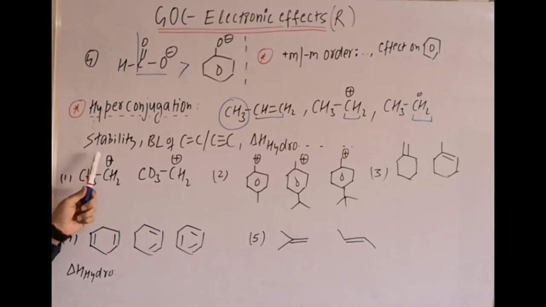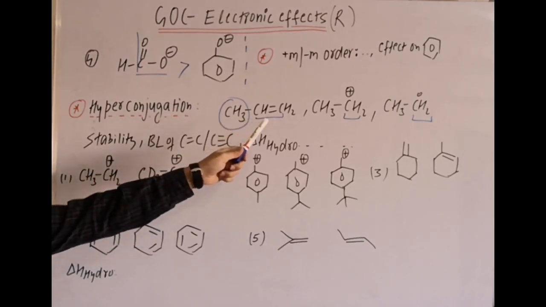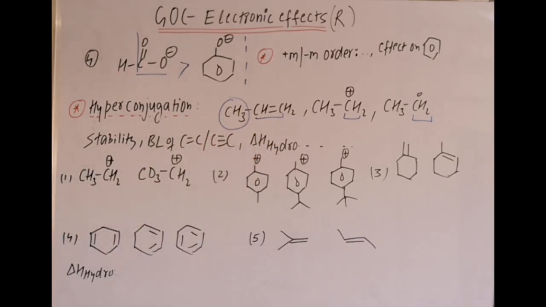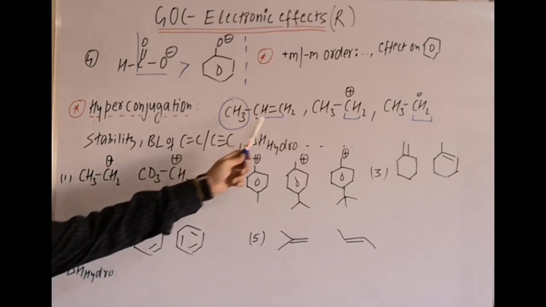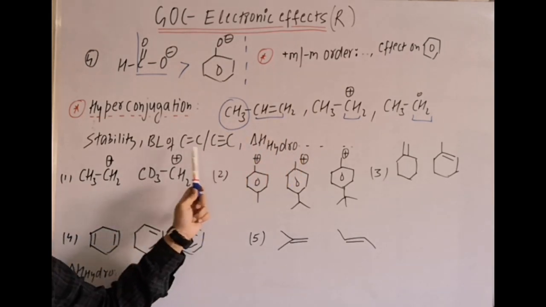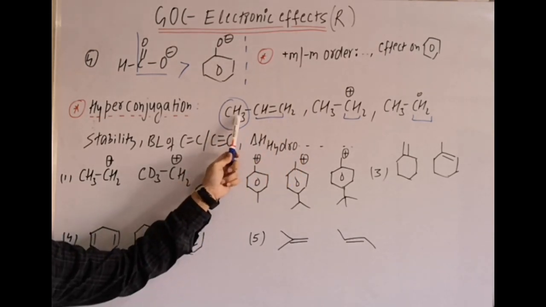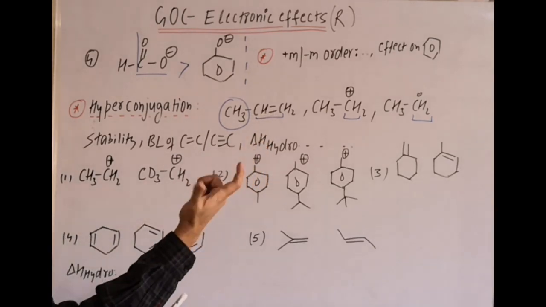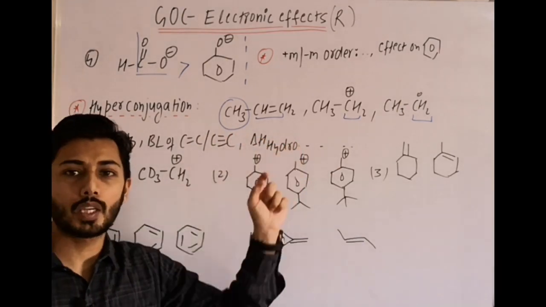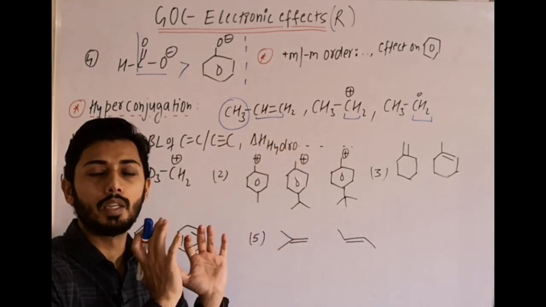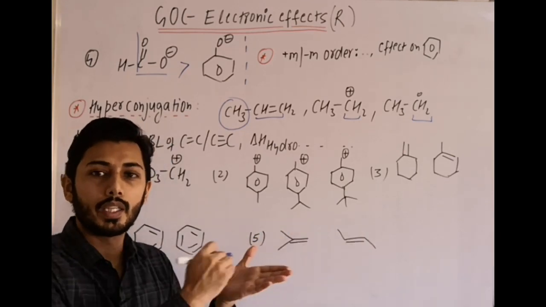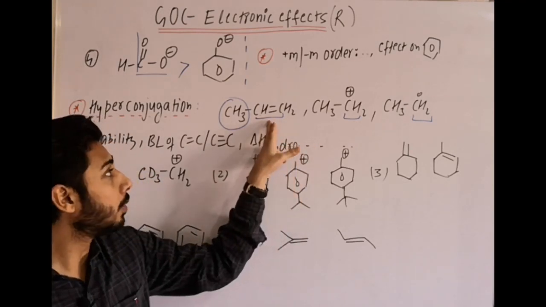So we can explain stability of double bond, triple bond, carbocation, free radical. More are the hyperconjugable hydrogens, more will be the stability of given species. We can compare bond length of carbon-carbon double bond as well as carbon-carbon triple bond. More are the number of alpha hydrogens, more is the carbon-carbon double bond length. The bond length increases. How? You can write the structure and then check what I am saying, because I am giving you a quick revision. You can try in your notes or you can go through your notes by writing that particular example. The double bond length increases.